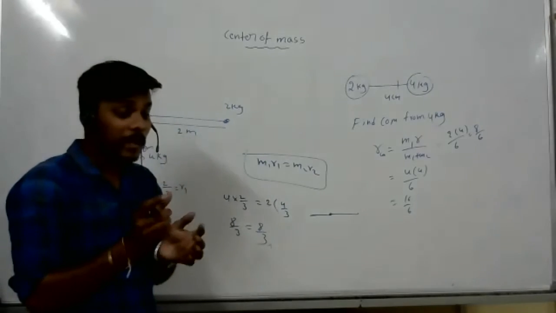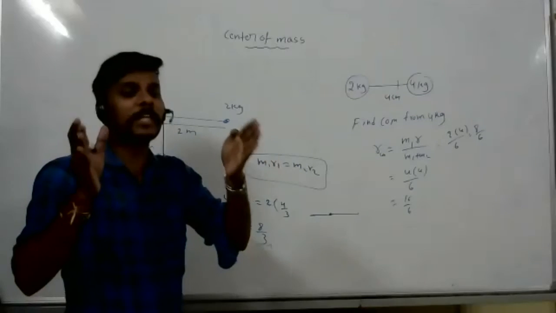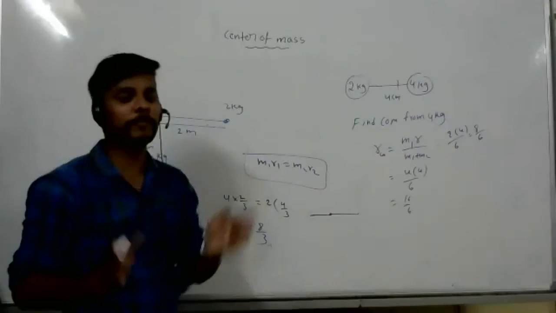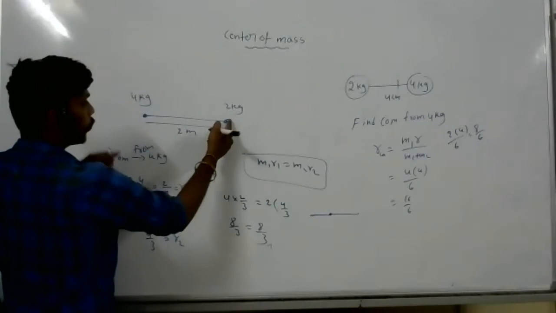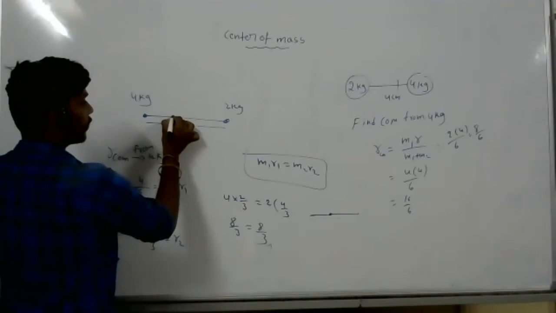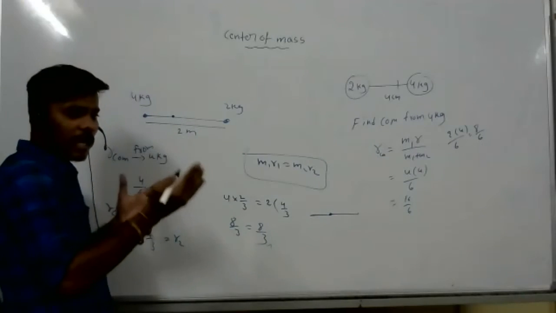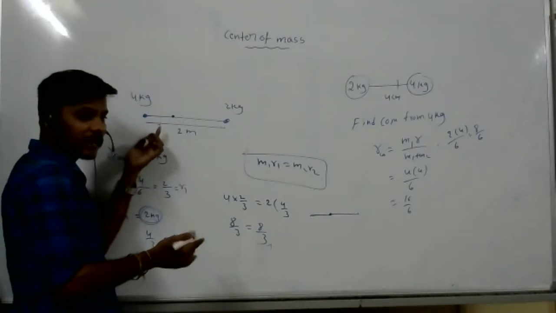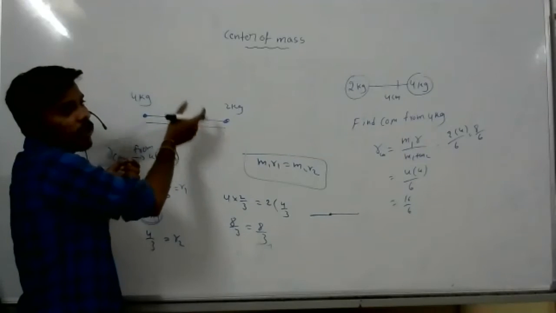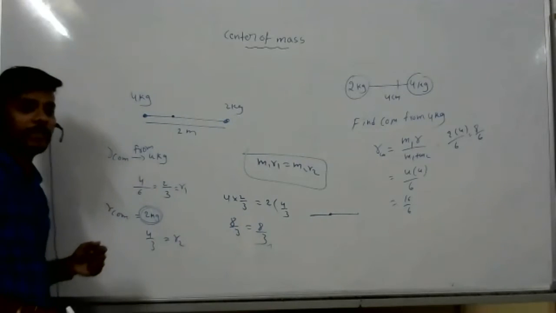From the center of mass, it is 4 kg on one side and 2 kg on the other. So you will get the center of mass towards the heavier body side. The center of mass always exists towards the heavier body. But here M1 R1 equals M2 R2, that is the same.